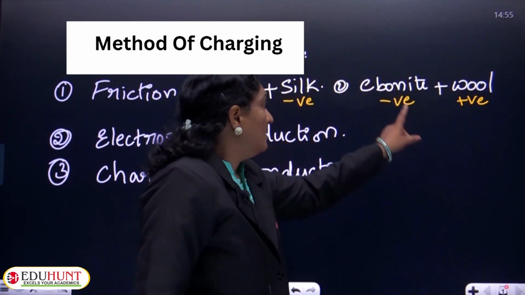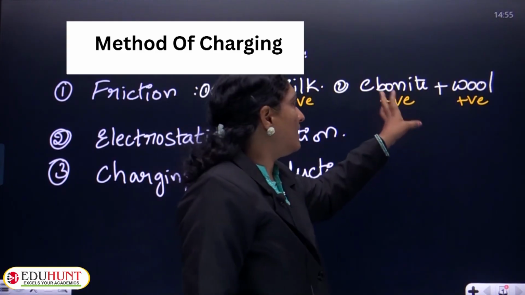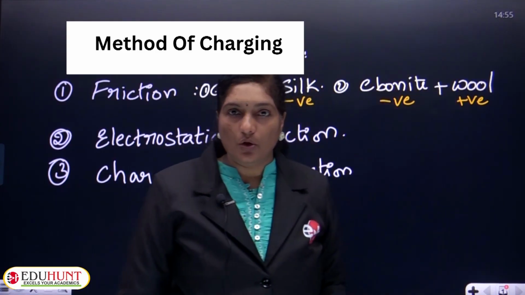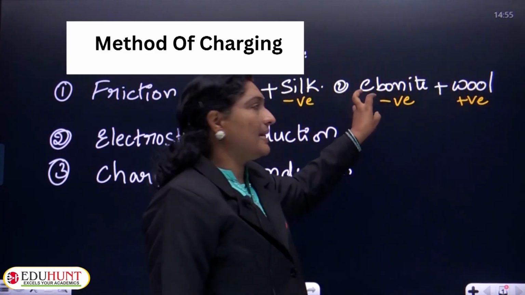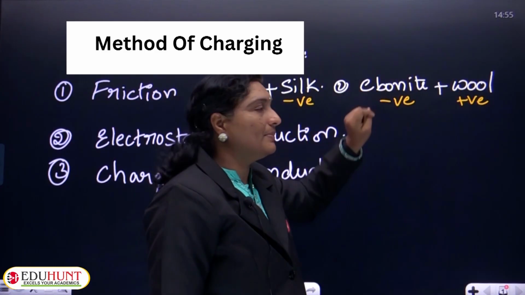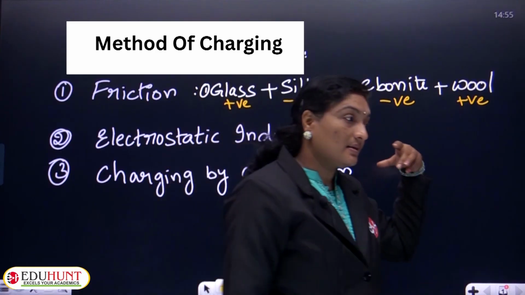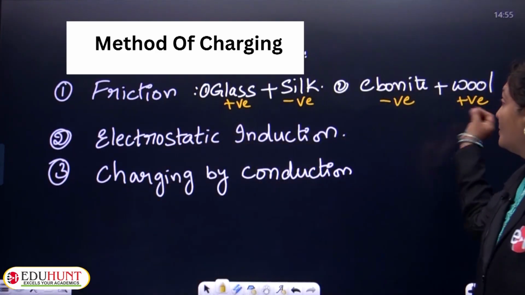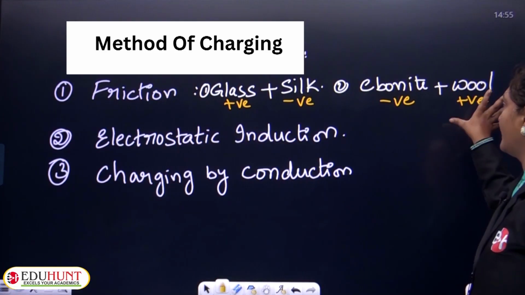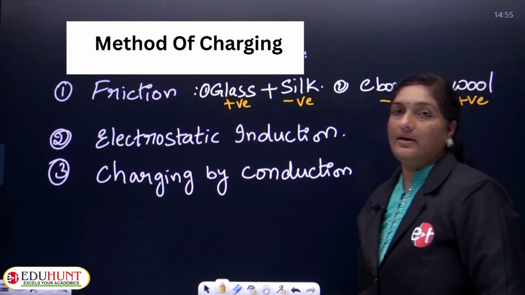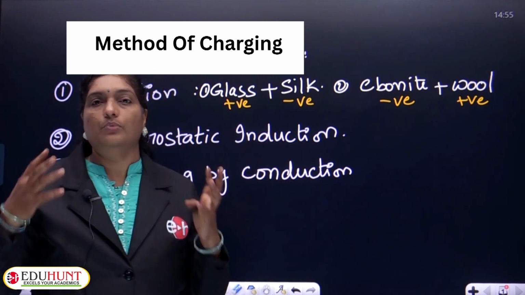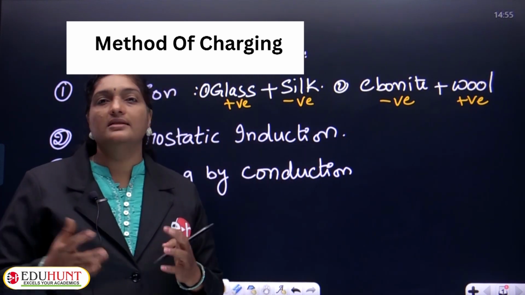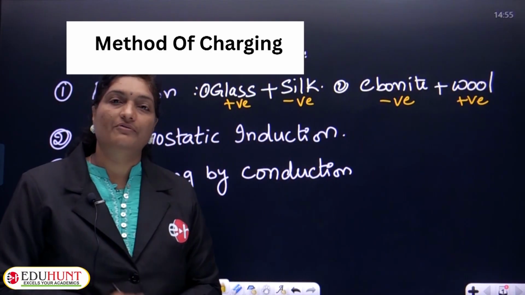Similarly, whenever an ebonite rod is rubbed with wool, the ebonite rod, by gaining excess electrons from the wool, will become negatively charged, whereas the wool, while losing its electrons, will become positively charged. So, this is how bodies are charged by the method of friction.